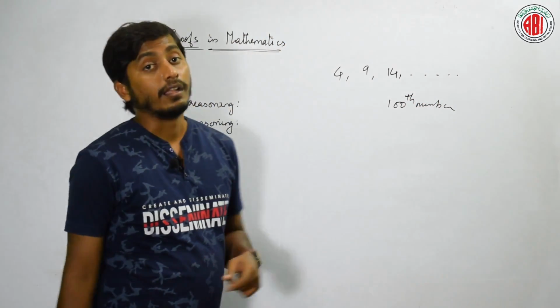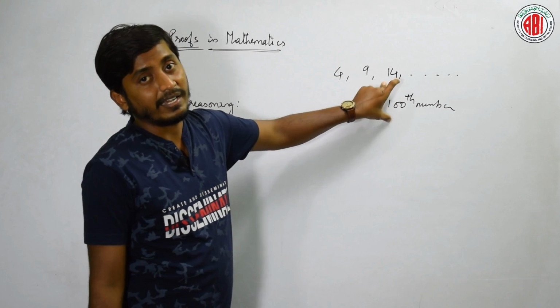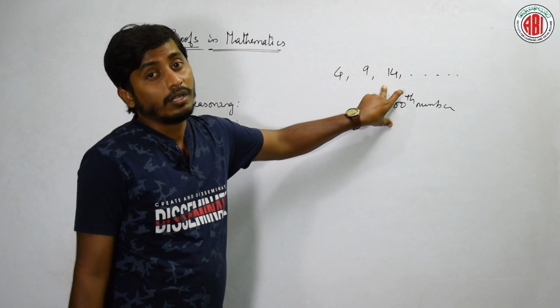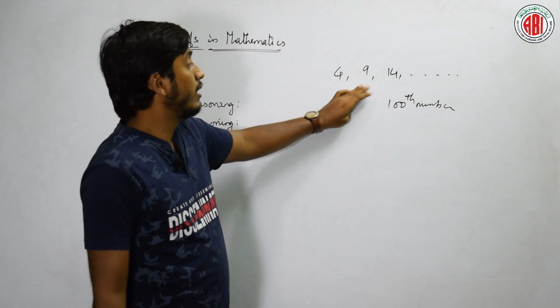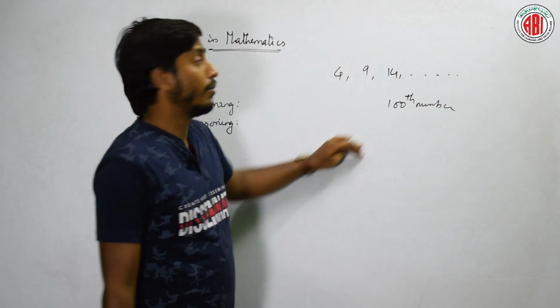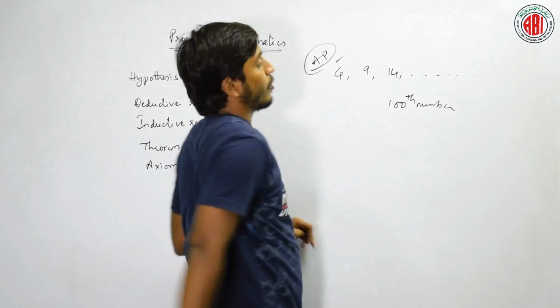How do we get this? Tell me, this is the first term, this is the second term, this is the third term. Can we find the 100th term? How? Yes, we have to prove the number. For this we have a special concept, that is arithmetic progression.